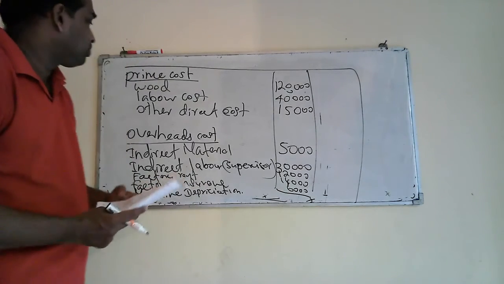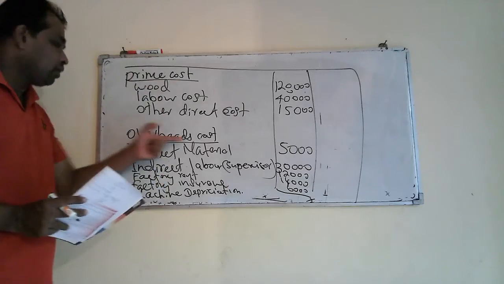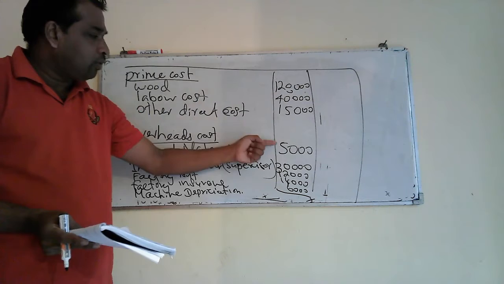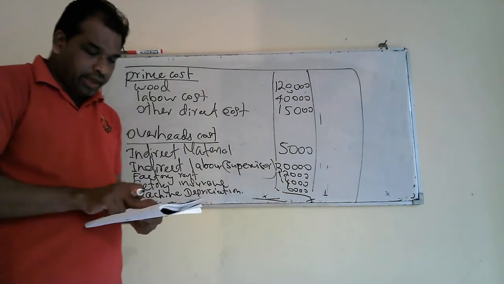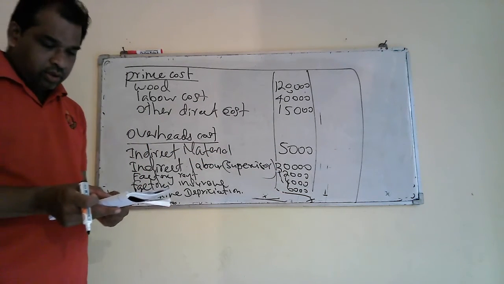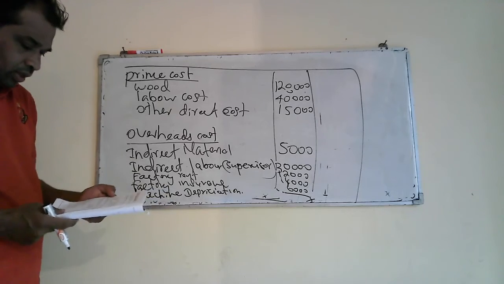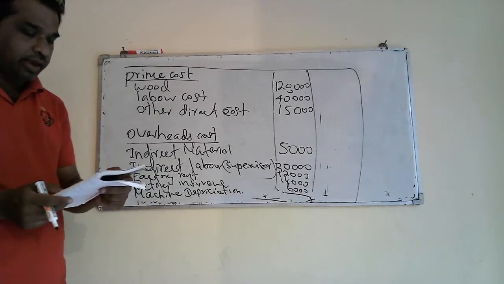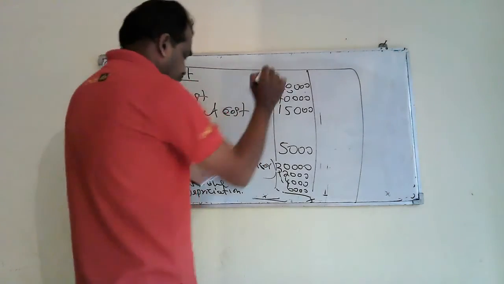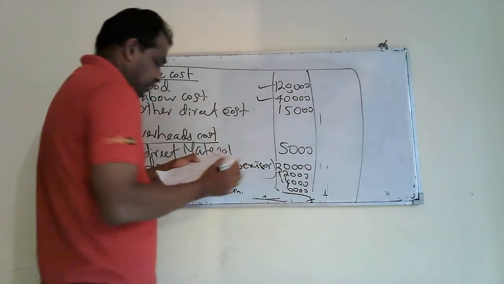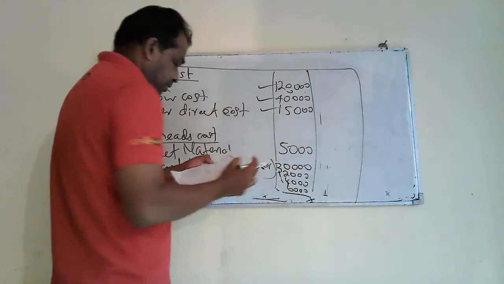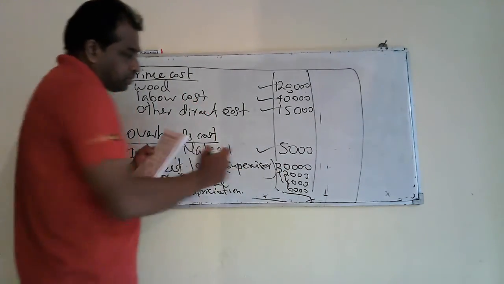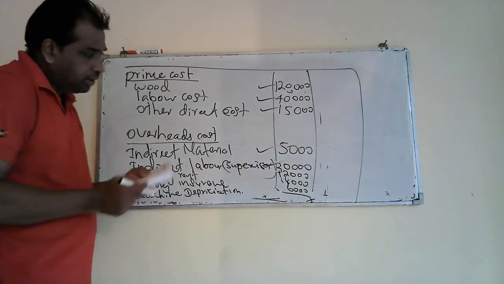Then altogether, we have to take prime cost, then add overhead cost. How many items do we have? 1, 2, 3, 4, 5, 6, 7, 8. We just have to check whether we have taken all the values, at the exam also. Wood 120,000, labor cost 40,000, other labor cost 15,000, nail and polish 5,000, supervisor's salary 30,000, factory rent 12,000.